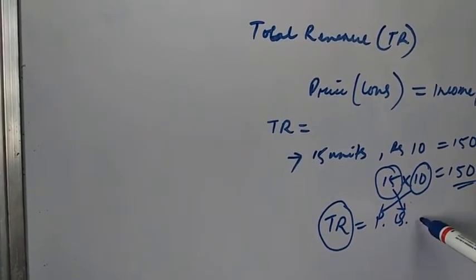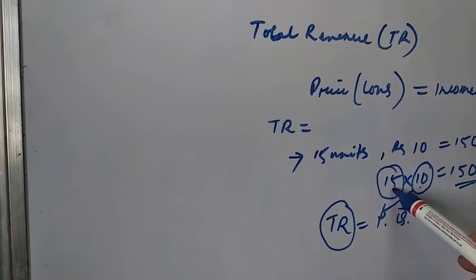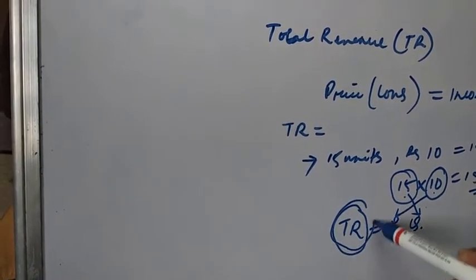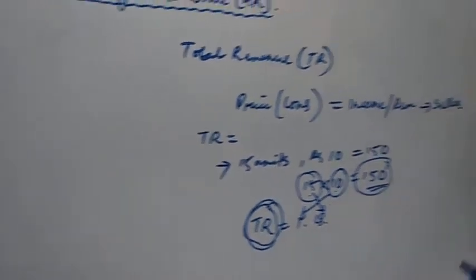When we multiply these two, the price and the quantity of output, we get the total revenue.